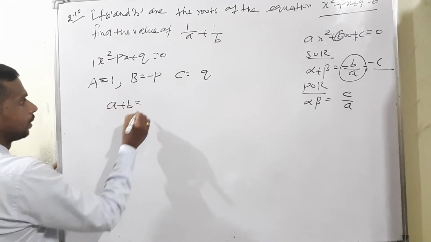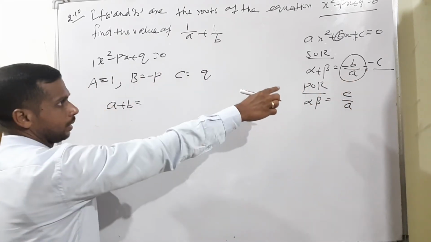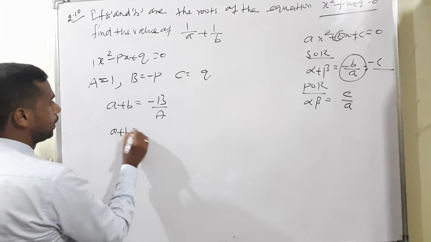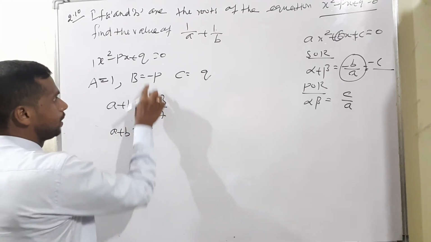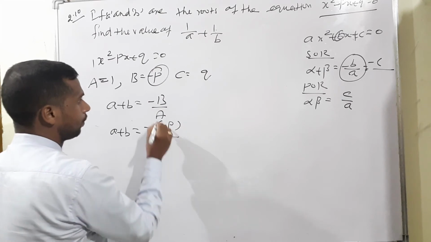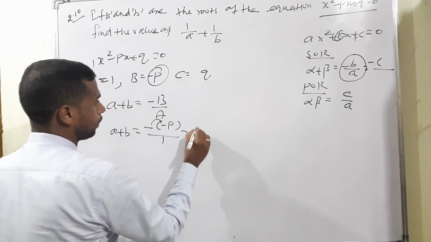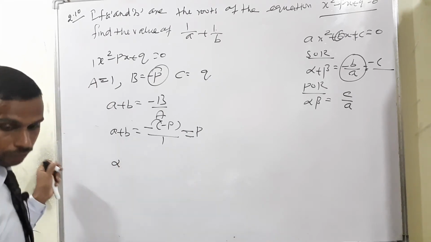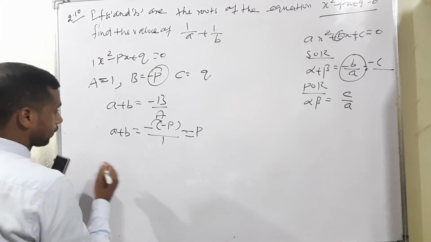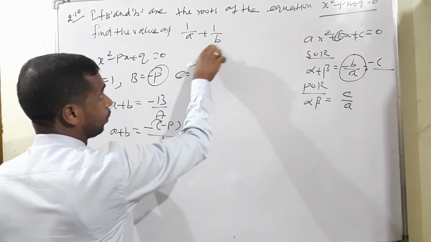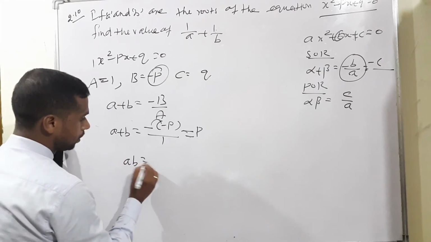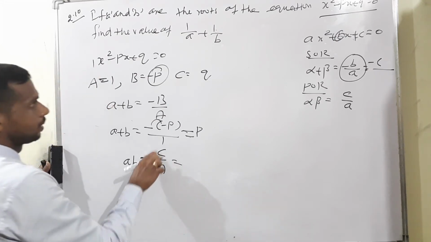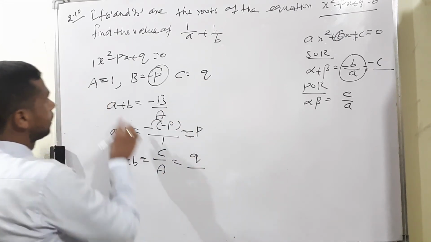So a plus b is equal to minus capital B by capital A. Therefore, a plus b is equal to minus of minus p, divided by 1, so minus into minus is plus p. Now the next condition, product of the roots. Product of the roots means alpha beta, but here it is ab, because the given condition is 1 by a and 1 by b. So ab is equal to capital C divided by capital A, which is the constant q divided by 1.